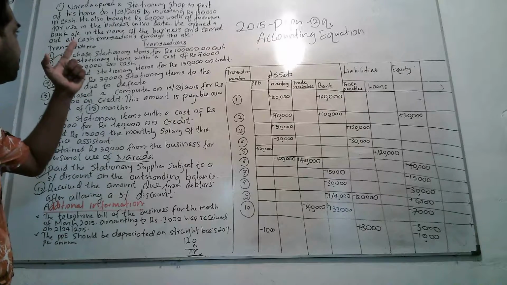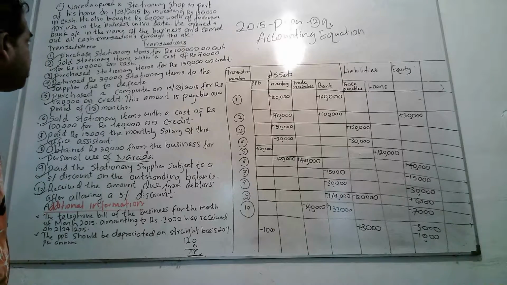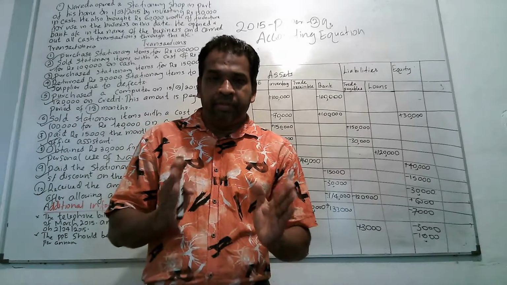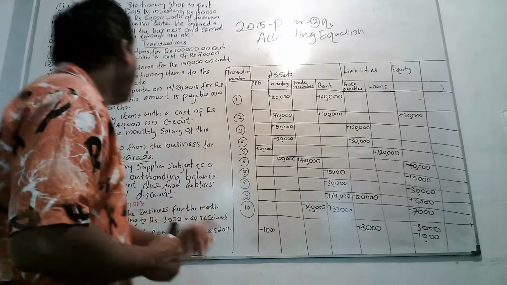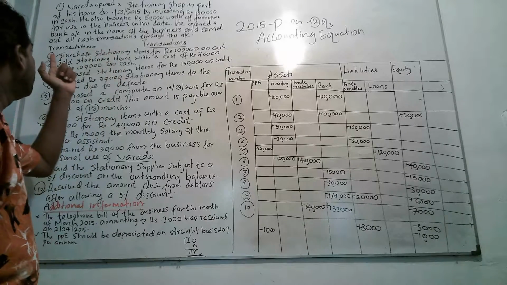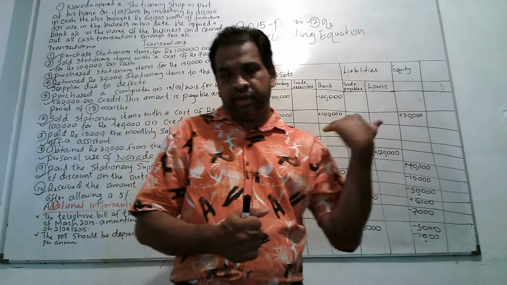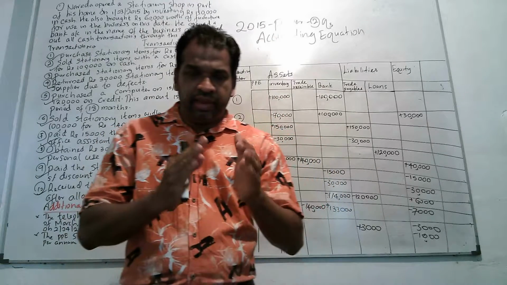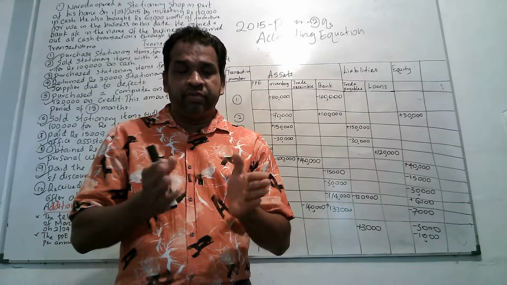Here, Narada opened a stationery shop in part of his home on 1st March 2015 by investing 150,000 cash. That means the owner has introduced 150,000 rupees as his capital, introduction of capital, that is 150,000. And he also brought 60,000 worth of furniture for use in the business on this day. If the owner has brought another asset, here he has brought furniture, it also belongs to the owner. Therefore, he has invested at the beginning 150,000 rupees and 60,000 worth of furniture.